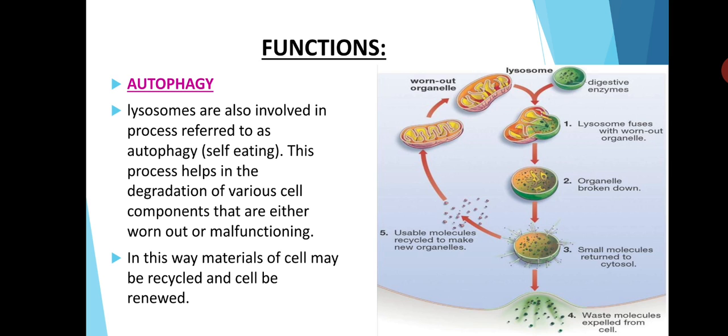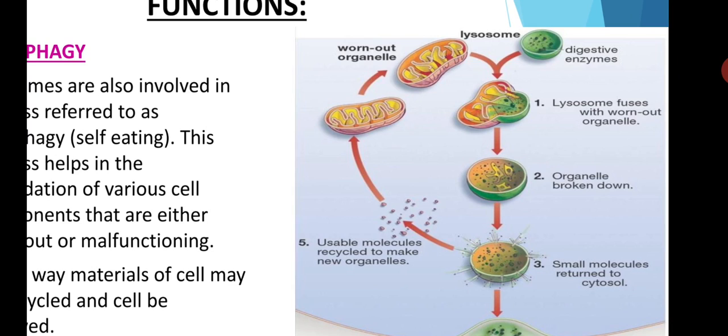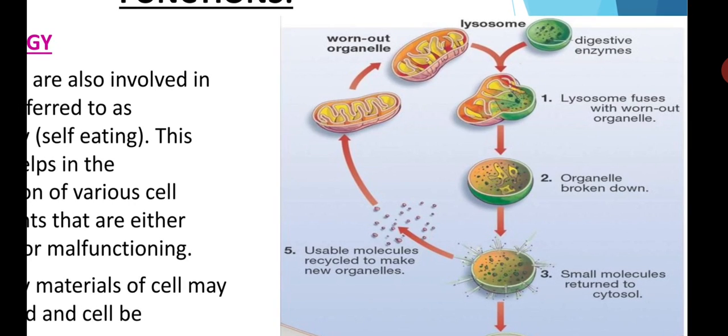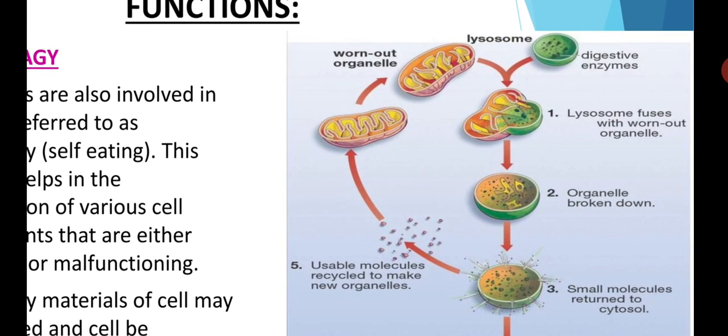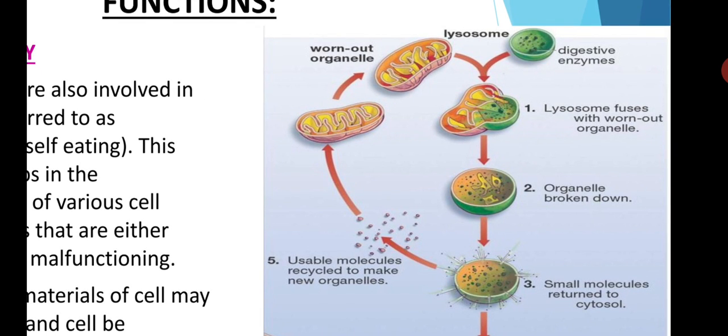As you can see the diagram, as we know that cells produce waste like all living things, the lysosomes are the garbage disposal of the cell. When a part of cell becomes damaged, in this case worn out organelle, mitochondria are shown. This is a part of the cell. When the part of cell will become damaged, it is moved to outer edge of the lysosome. Now lysosome fuse with the worn out organelle. Green portion shows the lysosome which contain digestive enzyme. Now lysosome fuse with worn out organelle.